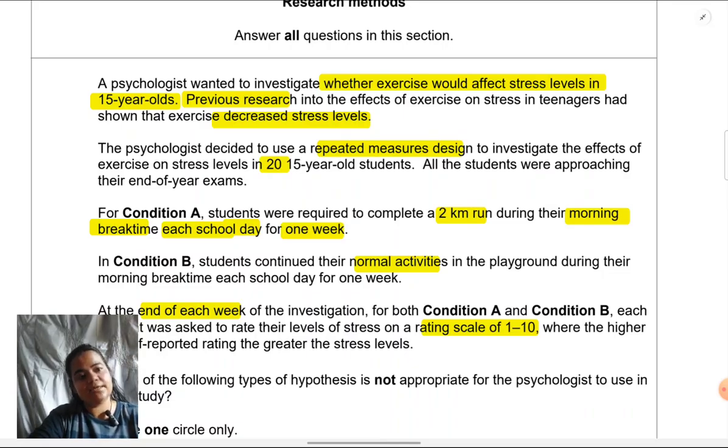So as I was reading, what I was marking out was experimental features. The IV, DV I have marked. I hope you can identify them. I have marked the total number of participants, the experimental design, the dependent variable, how it is operationalized, standardization, what has been done across the conditions, and the manipulation which has been done, operationalization of the IV. So I hope you've been able to identify these elements as you were going along.